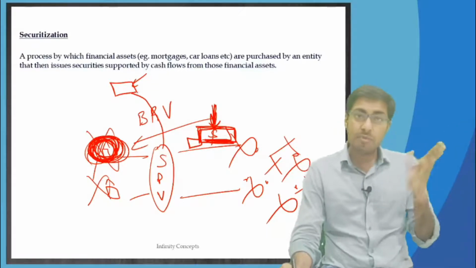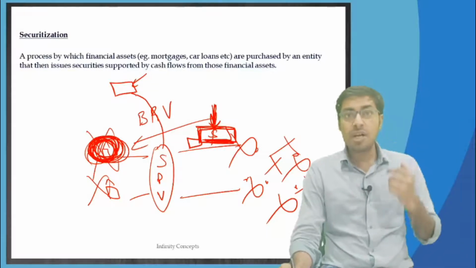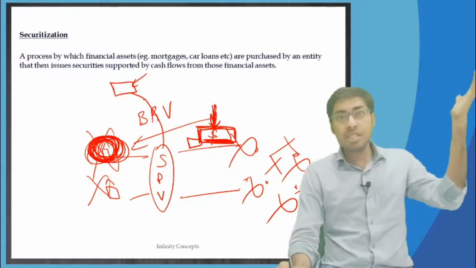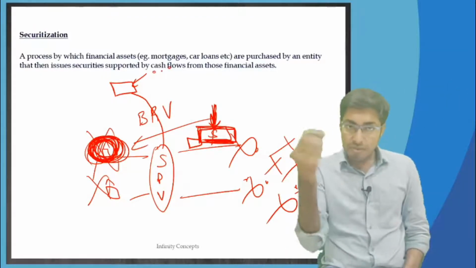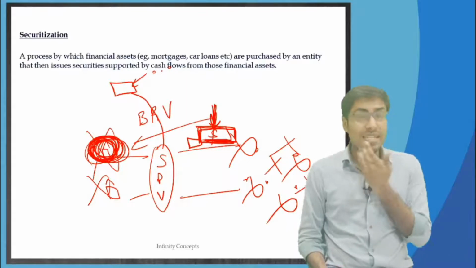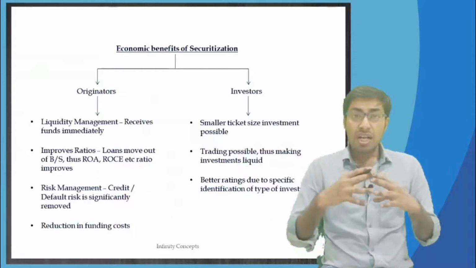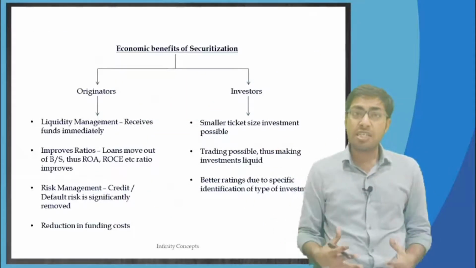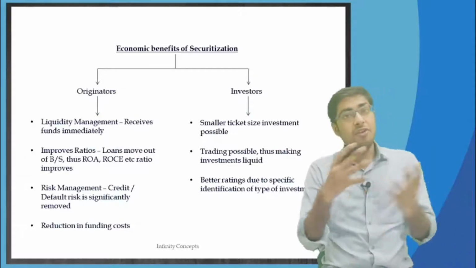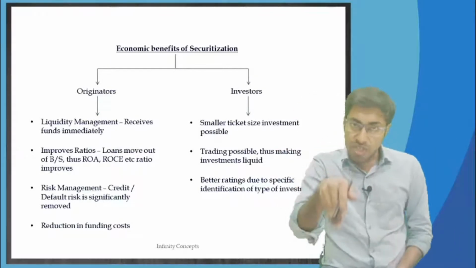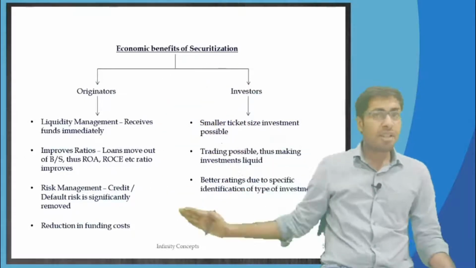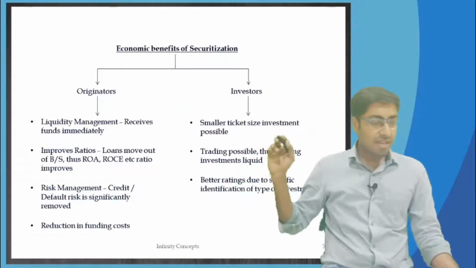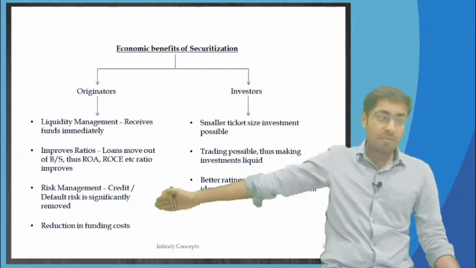The loss would be in the books of the bank, and the bank would have figured out that if any of its other businesses had made a lot of profit, then this investor would have got money from there as well. Then what is the reason for coming up with this securitization process for the originator and for the investor to invest in those securities only? We will just list down the benefits. It is very simple, and I am sure you would already be knowing many of them.